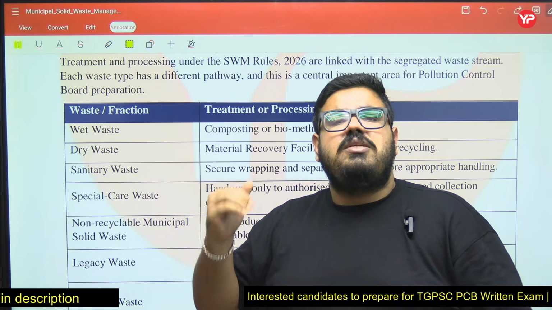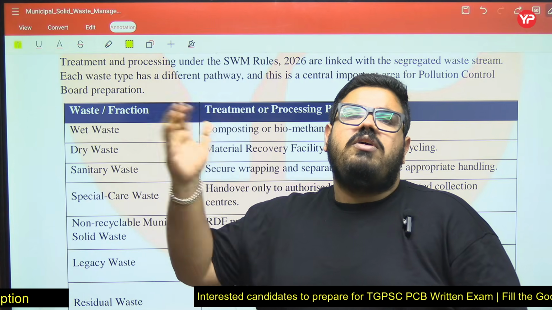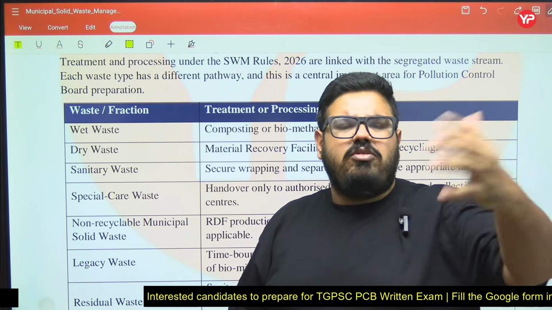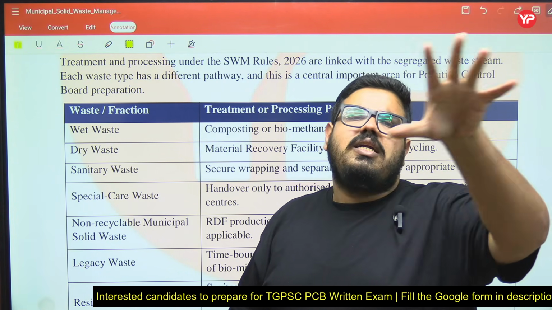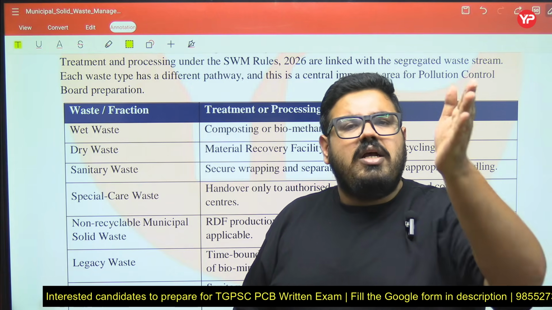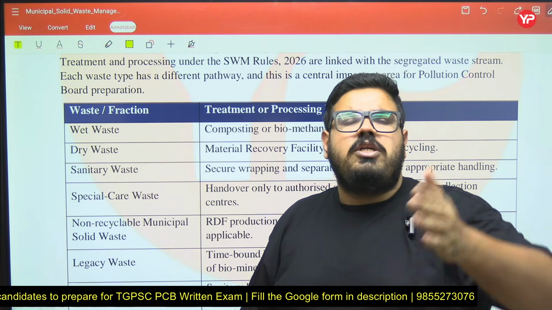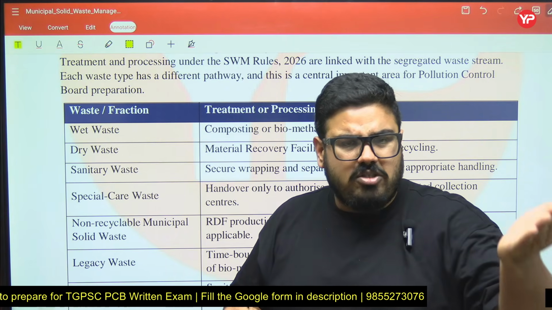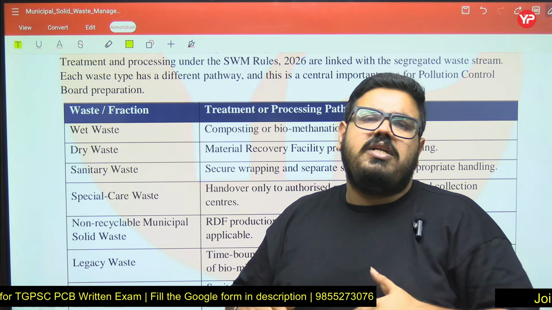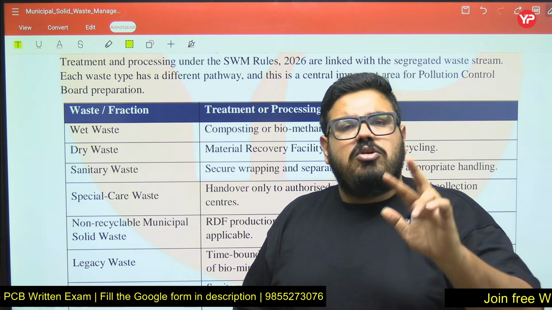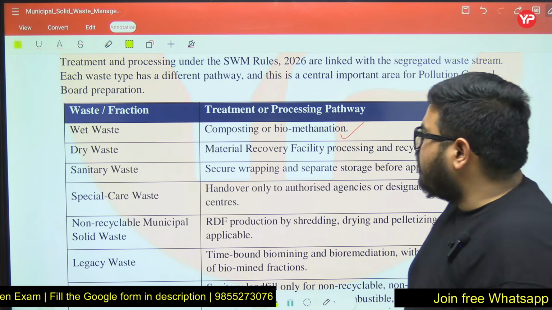In that, waste is basically decomposed and converted into a very good fertilizer or manure, an important product that can be used as a fertilizer or manure. This composting can be aerobic also, anaerobic also. Aerobic composting means it is happening in the presence of oxygen, anaerobic means it is happening in the absence of oxygen. So composting can be aerobic or anaerobic.